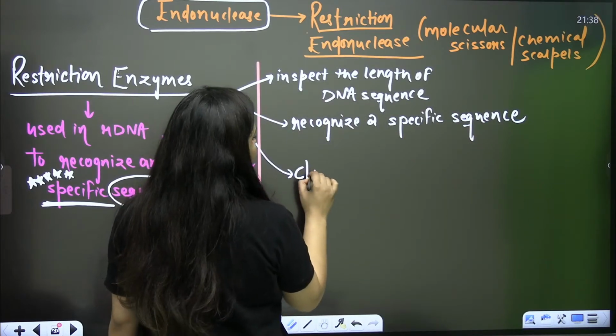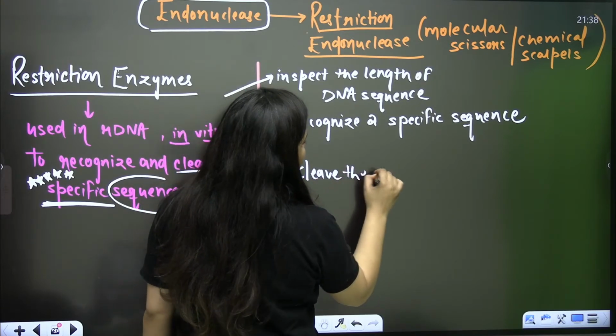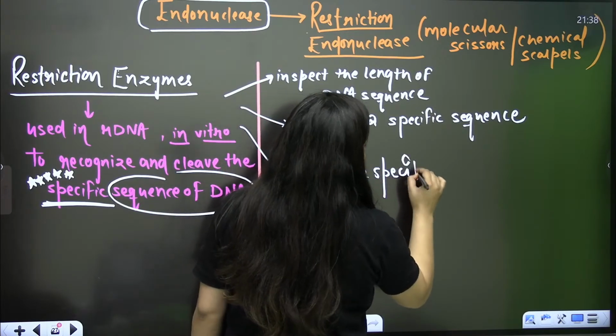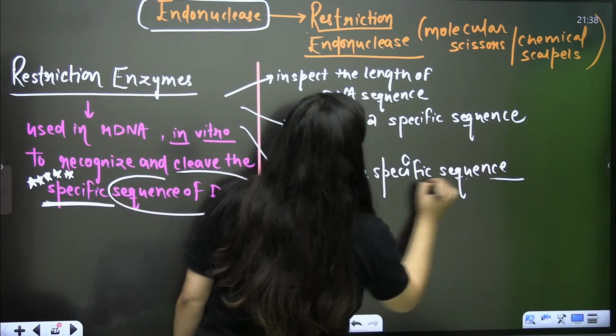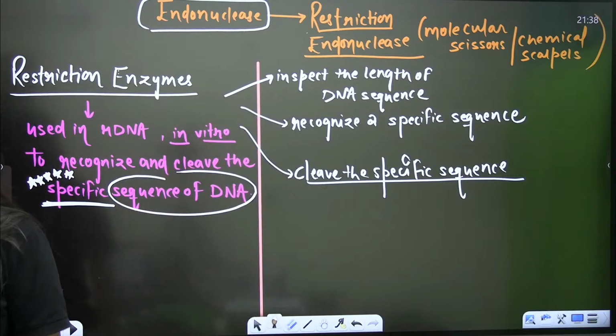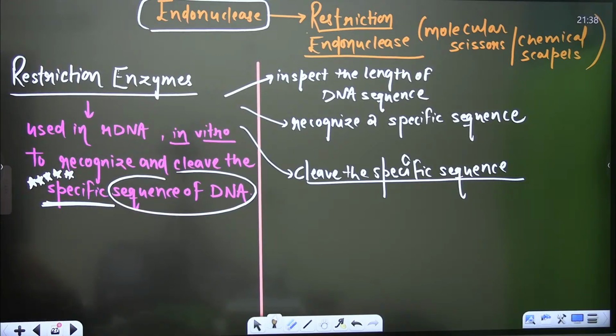Then cleave the specific sequence to generate sticky and blunt ends. It can cleave that specific sequence and then form sticky ends or blunt ends. Mainly it is the sticky ends.